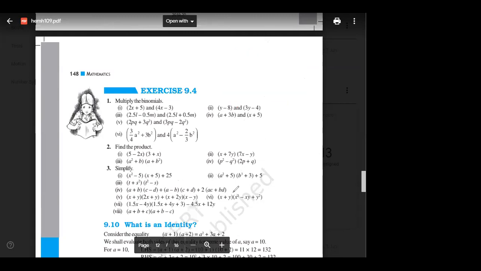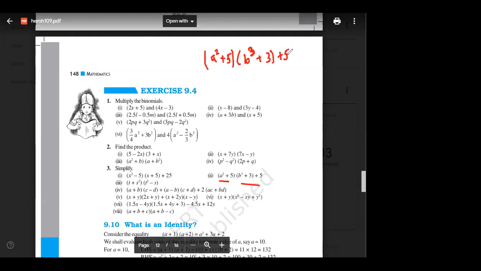Okay, second one, this one. So a square plus 5. Why I'm not telling step by step? Because some of you still did not solve. So that's why I want you to solve by yourself, and you can check if your answer is wrong or right by just writing the answer.